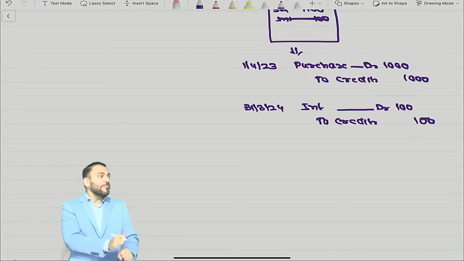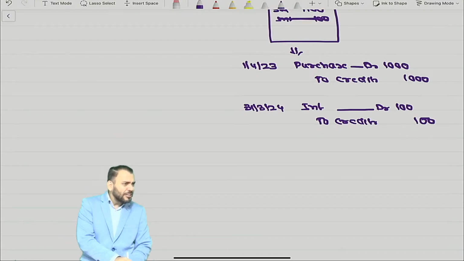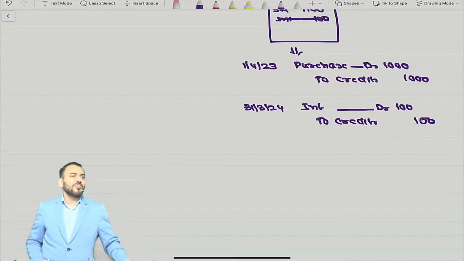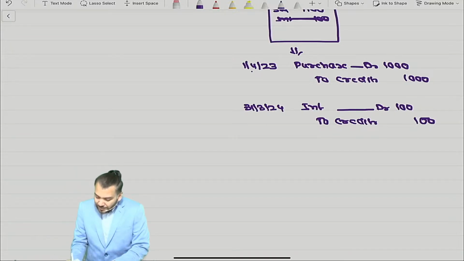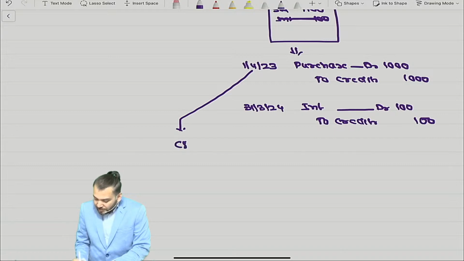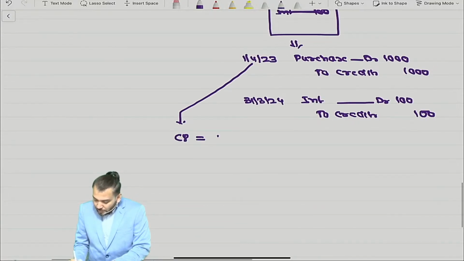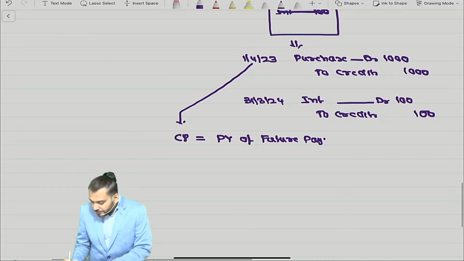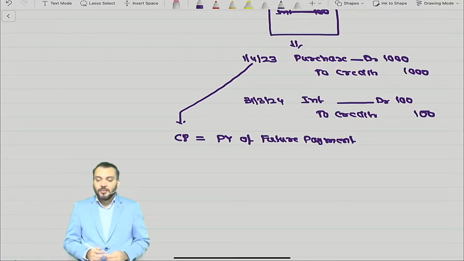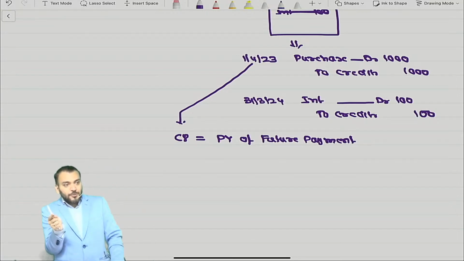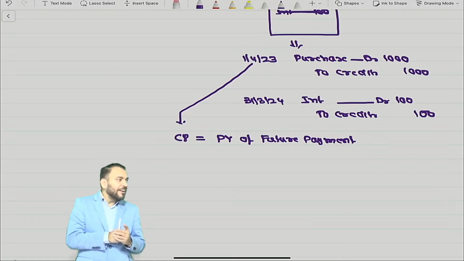An invoice is a legal document, but will you do accounting based on the legal document? No, we'll do accounting based on substance. The substance is what? The purchase price is not 1100, it is 1000. Can I say in this way? The cost price will be equal to the present value of future payment. Future payment is 1100. If you discount at 10%, it will come to 1000 only now.